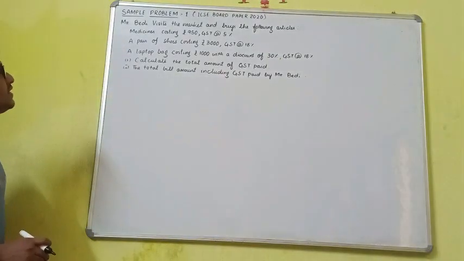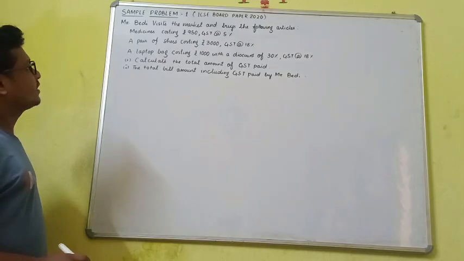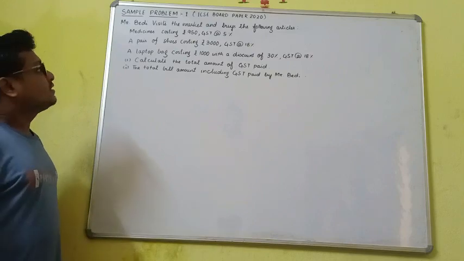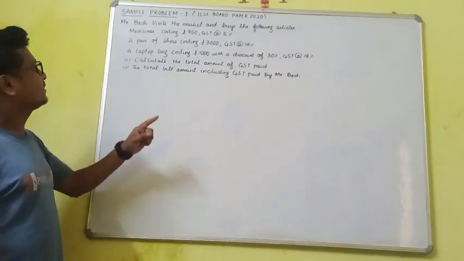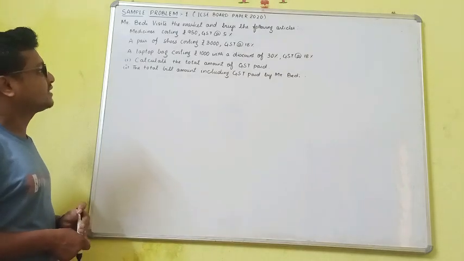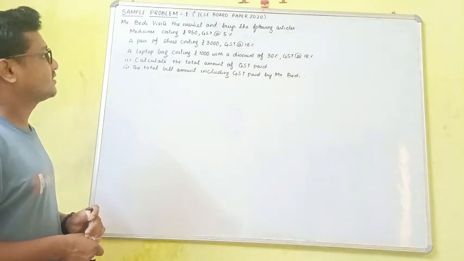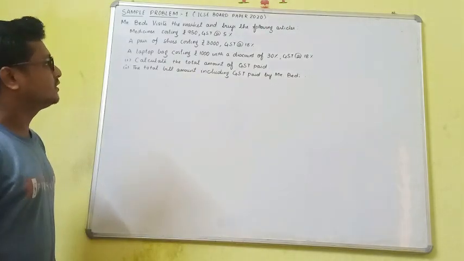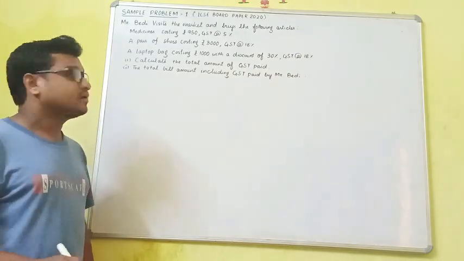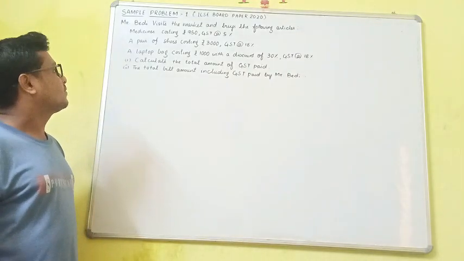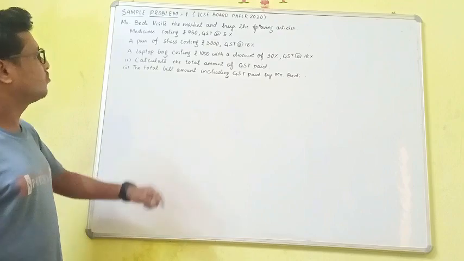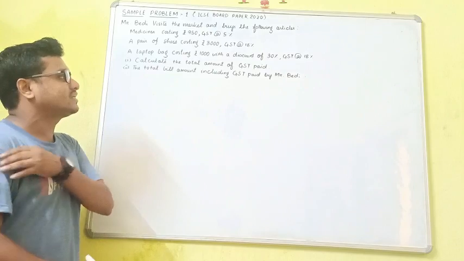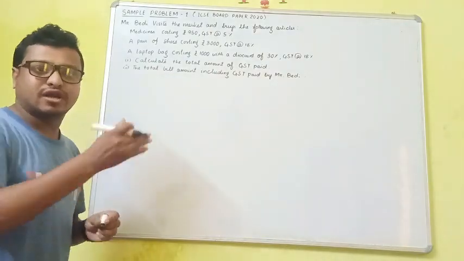Mr. Bedi visits the market and buys the following articles: medicine costing rupees 950, GST at the rate of 5%, a pair of shoes costing rupees 3,000, GST at the rate of 18%, and a laptop bag costing rupees 1,000 with a discount of 30% and GST at a rate of 18%. Here you have to calculate the total amount of GST paid and the total bill amount including GST paid by Mr. Bedi. Let's solve this one.